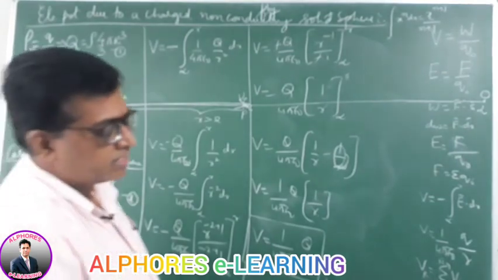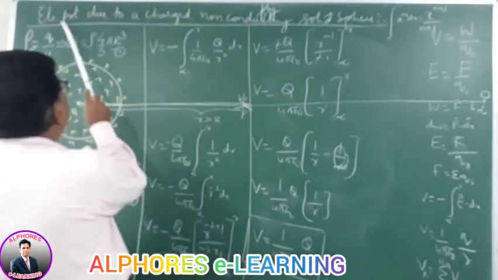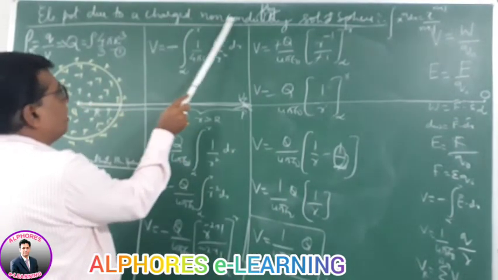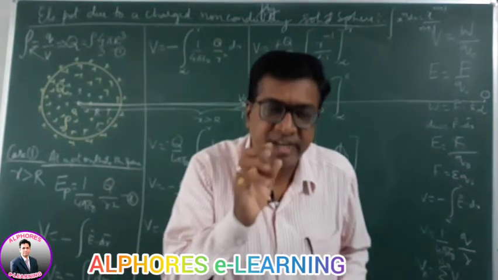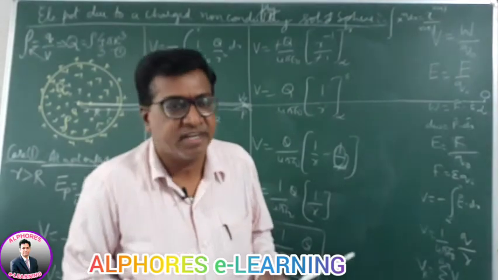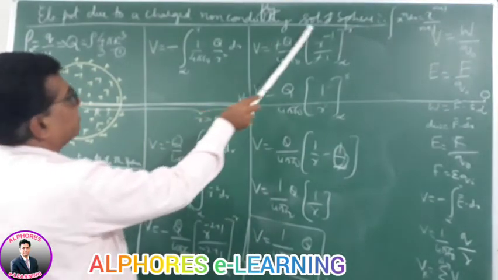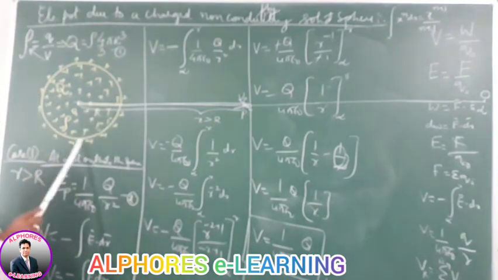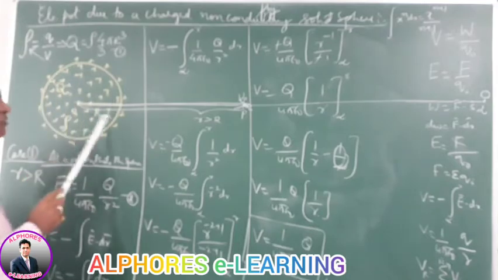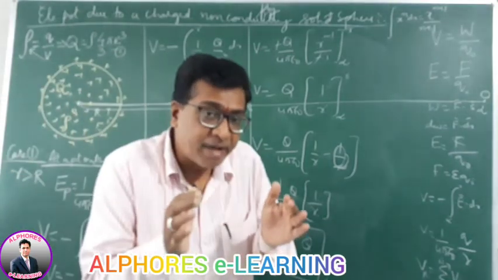So therefore the electric potential due to a charged non-conducting solid sphere. Non-conducting, it is insulating, a dielectric solid sphere. Now for that we are going to derive the formula for the electric potential. First, consider a solid sphere of radius r, center O. It is a uniformly charged solid sphere, you know, it's a bad conductor.